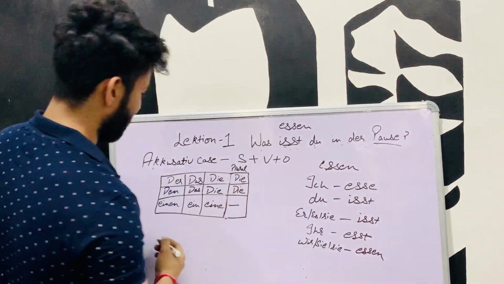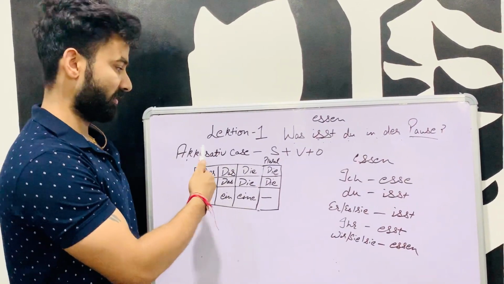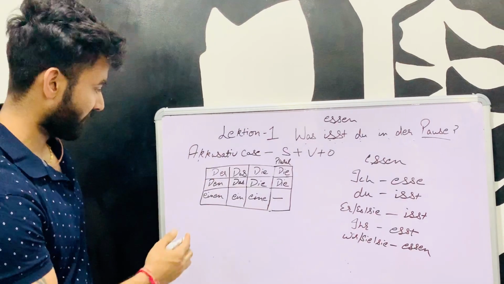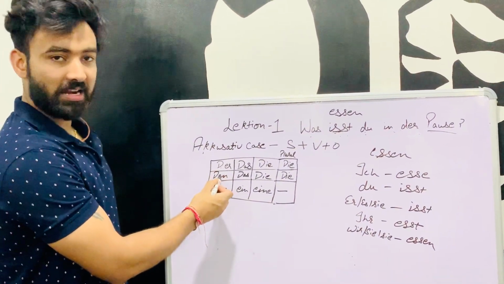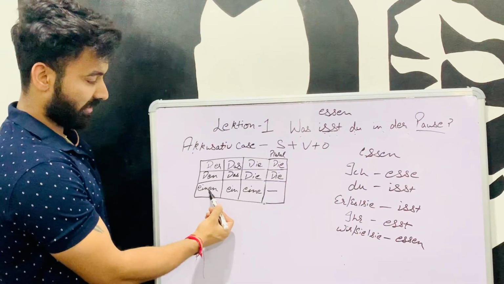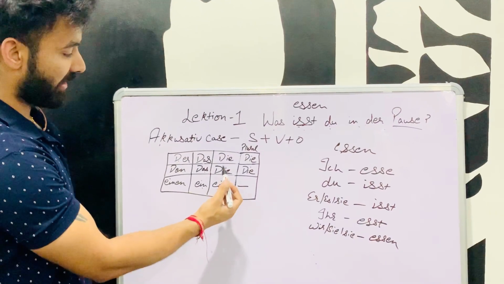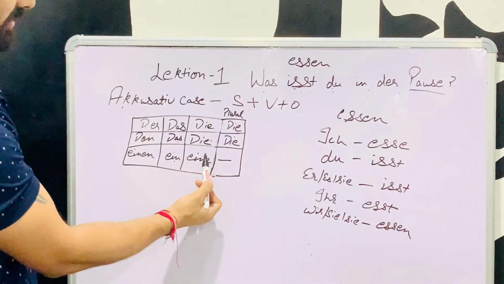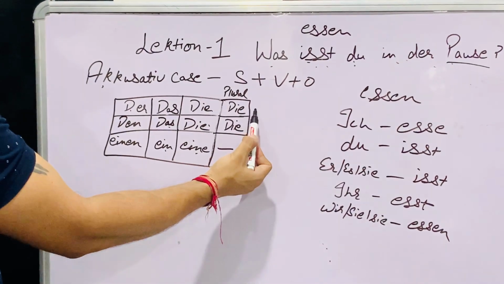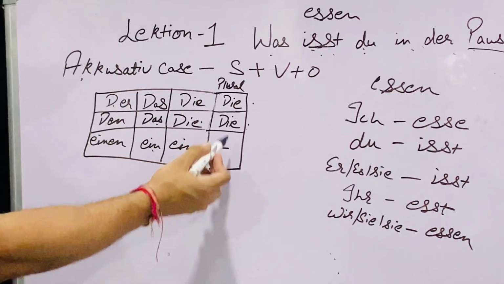Before starting this chapter, let us revise accusative case. This we also have done in 6th class. Der is changed into den in accusative case, and ein will be einen, das will remain das, and here it is ein, die will remain die, and it will be eine, die plural will remain die, and there is no ein in plural.